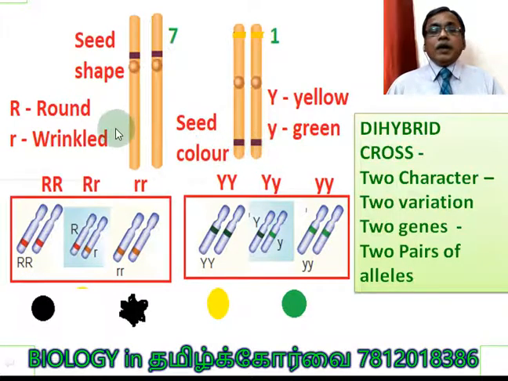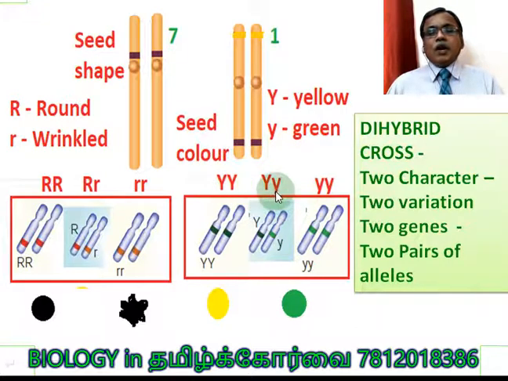Understand? And each allele pair can exist in 3 combinations. Capital R, capital R in one group of organisms, capital R, small r in another group, small r, small r in another group. In the same way, capital Y, capital Y; capital Y, small y; small y, small y.